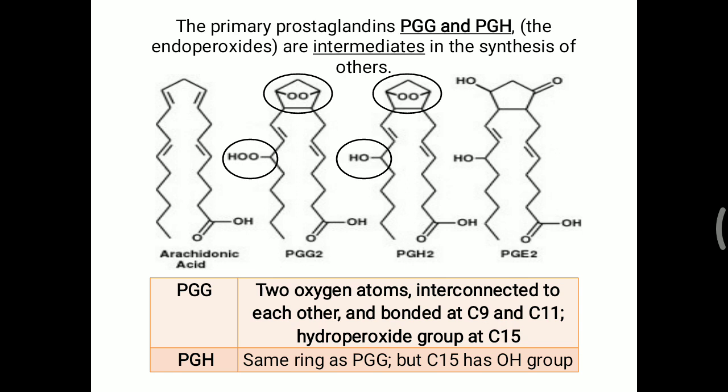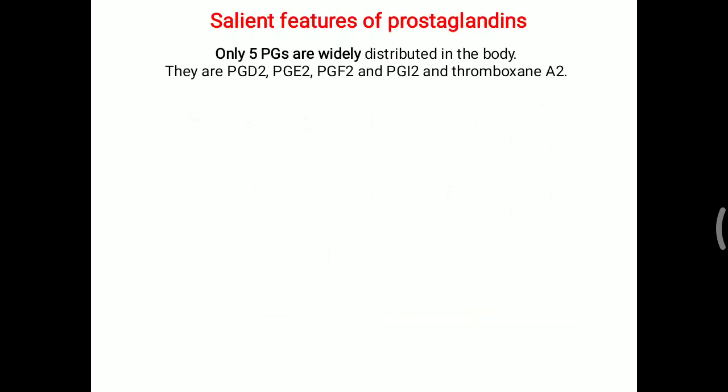Next is PGE2, where the structure of the 5 carbon ring changes: an oxygen and an OH group are attached in the ring. Everything else is the same, with carbon 15 containing a hydroxyl group. It is E2, series 2, so 2 double bonds are present. Now, the main features: only 5 prostaglandins are widely distributed in the body. They are PGD, E, F, I, and thromboxane A2. You can remember it as DEFI.